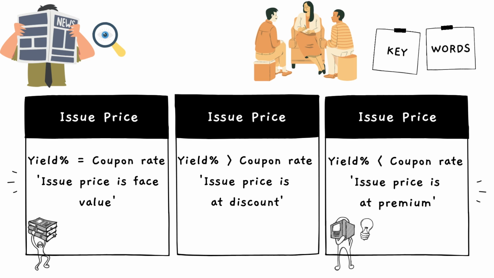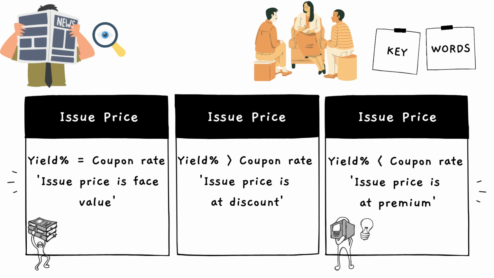If the yield percentage is more than the coupon rate, then the bond issue price is at a discount, means less than the face value. If the yield percentage is less than the coupon rate, that means the yield percentage is less than the interest rate on the bond, then its issue price is at a premium, means more than the face value.